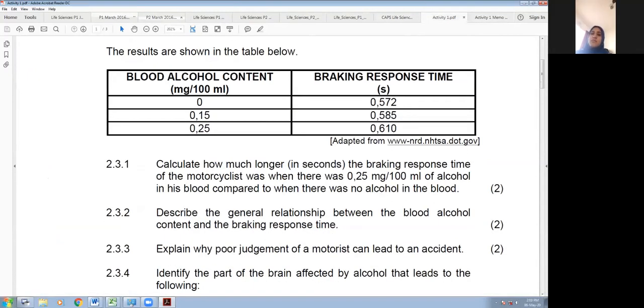Right, so we go back to the questions there. It says then explain why poor judgment of a motorcyclist can lead to an accident. Why would it be that when a person has poor judgment, it can lead to an accident on the roads? Right. So what would it be that they have to judge basically, right? What would a driver need to use their judgment for? And if they don't use that judgment correctly, it would lead to an accident.